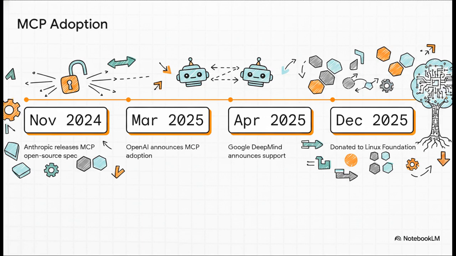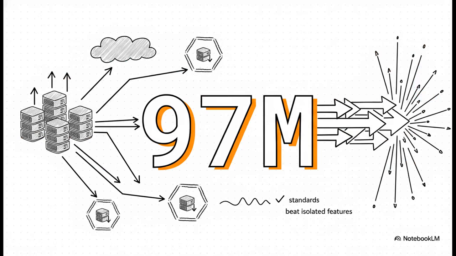And by December 2025, it was donated to the newly formed Agentic AI Foundation under the Linux Foundation. In just 15 months, it went from a single company's open-source release to a shared industry standard adopted by every major tech giant. And that massive support translated into sheer scale. By early 2026, the ecosystem exploded to roughly 8,000 to 10,000 public servers, driving over 97 million monthly SDK downloads. It just proves that in tech, standard protocols almost always beat isolated, walled-off features.